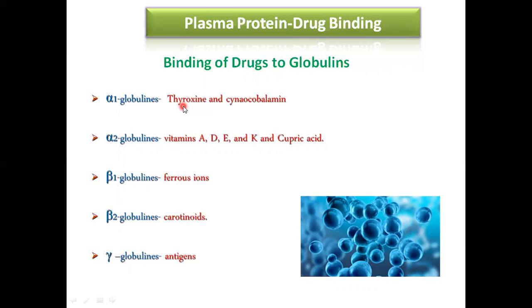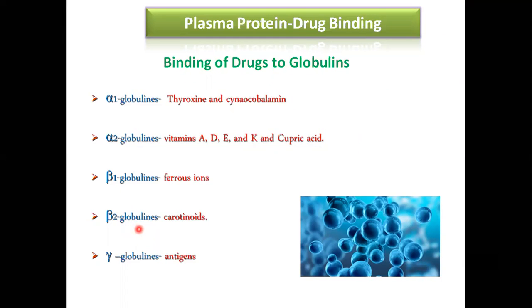In alpha 1, for example, thyroxine and cyanocobalamin are types of drugs that bind to the alpha 1 globulin. Various types of vitamins and cupric acid will bind to the alpha 2 globulins. Ferrous ions attach to the beta 1 globulins, and carotenoids attach to the beta 2 globulins.